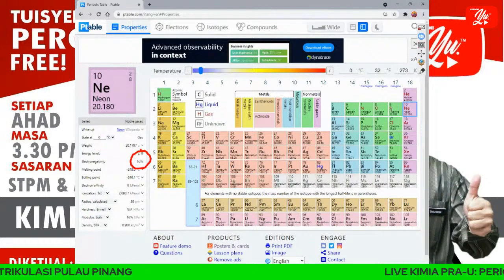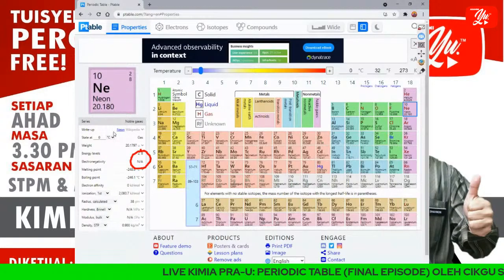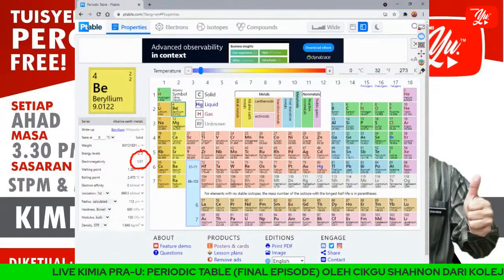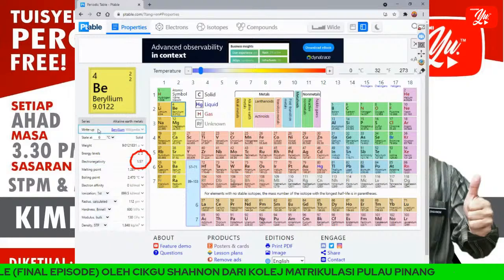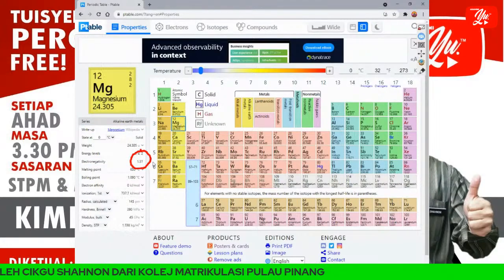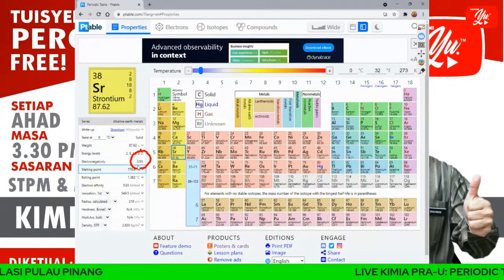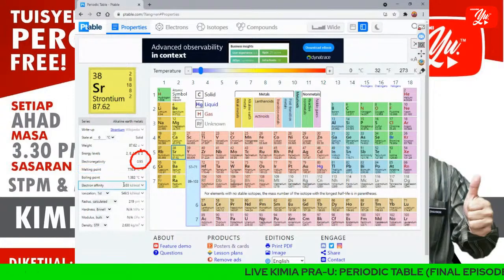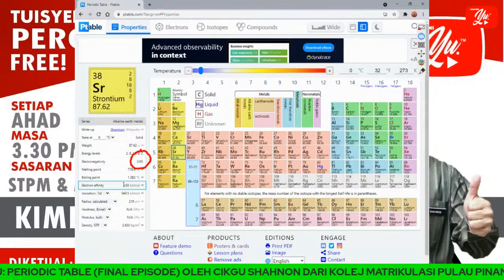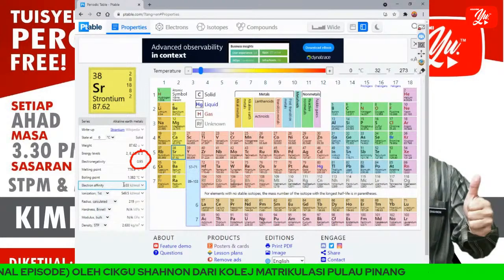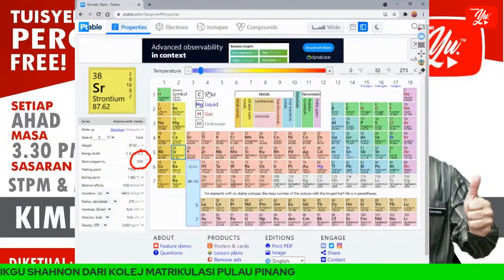Okay, now down the group. I'll take group 2. Beryllium is 1.75. We expect that electronegativity will decrease. Look at magnesium, 1.31. Strontium, 0.95. Can we see? The trend is when we go down a group, the electronegativity decreases, and across a period, the electronegativity increases. Okay, the question is, what happens if I have